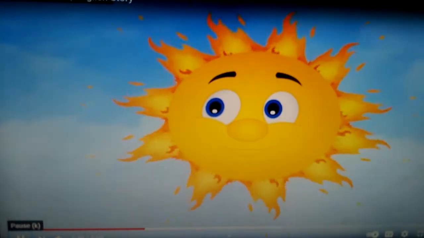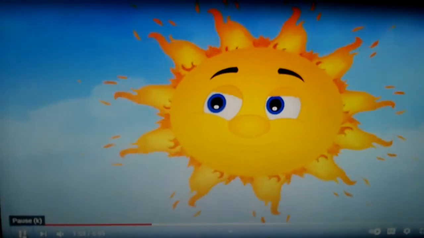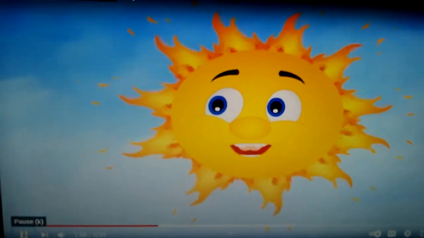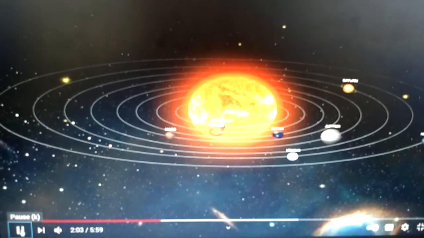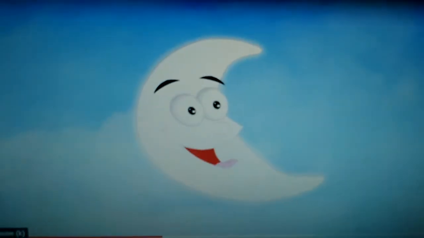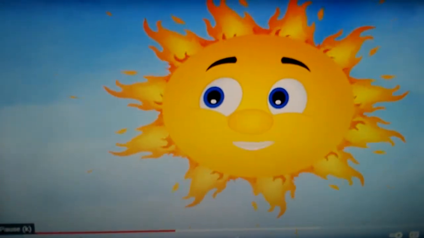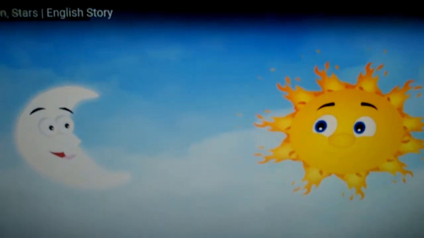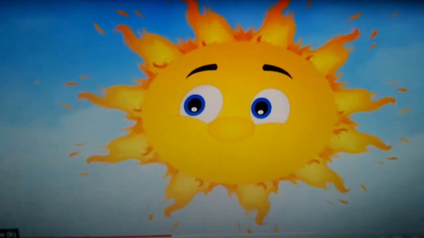I am a huge, very hot ball that gives light and heat. I am made of hot gases. I am the center of the solar system. All the 8 planets revolve around me on a fixed path called orbit. I don't believe you. I can show you. Look at all the planets revolving around me. So, do you believe that I am the center of the solar system?